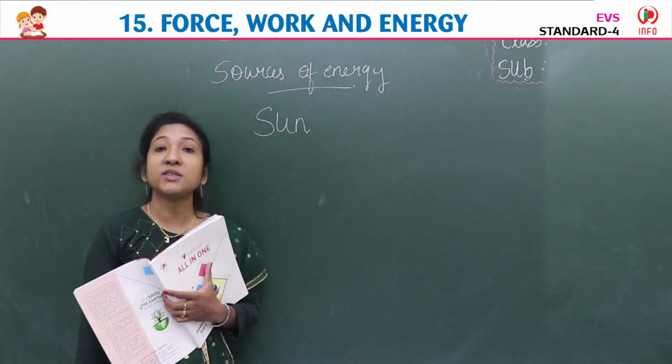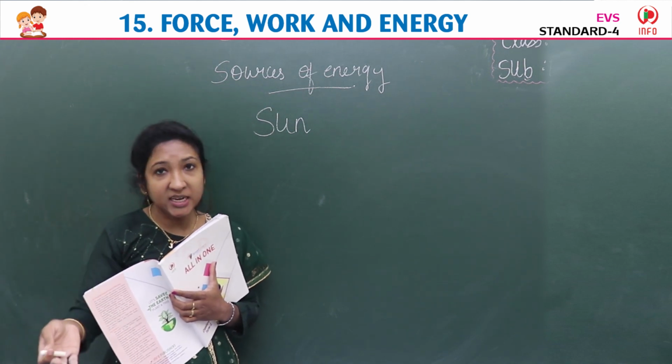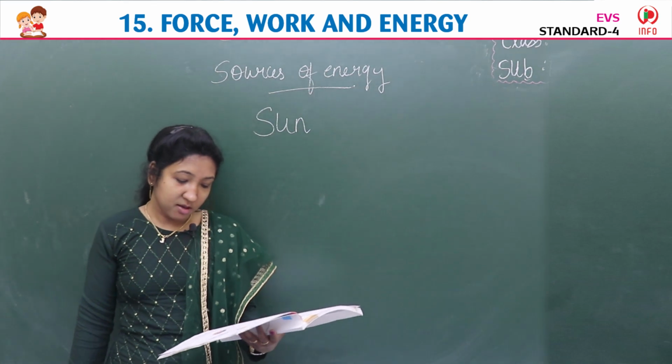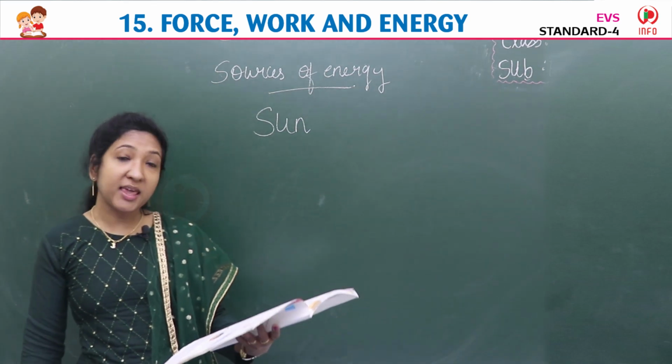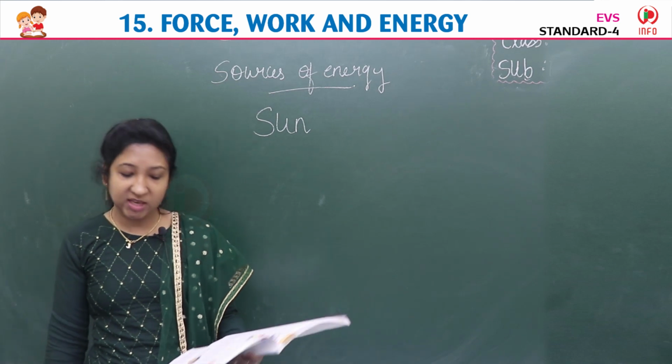The sun gives us both light and heat. That you know, isn't it? From the sun we are getting light as well as heat. So the sun is our main source of energy. It gives us heat and light energy.